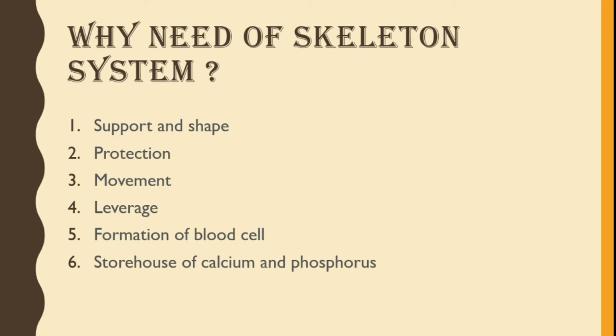Why do we need skeletal system in human body? It gives support and shape to the body. The skeleton provides a support or a framework to all the soft parts and gives the body and its parts a definite shape. Next, protection. The skeletal system protects the internal organs such as heart, lungs, stomach, and other organs.